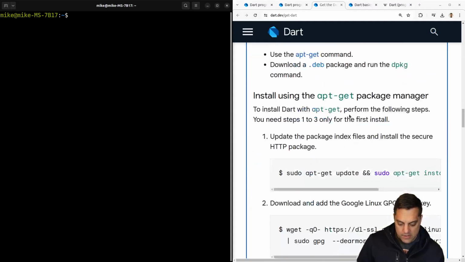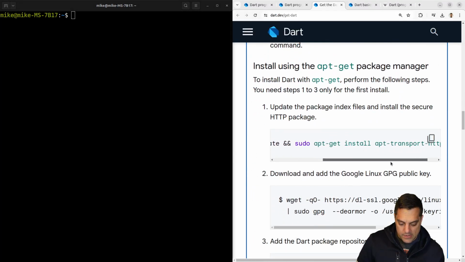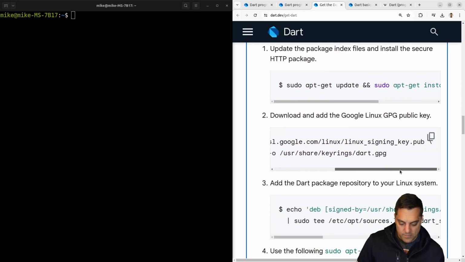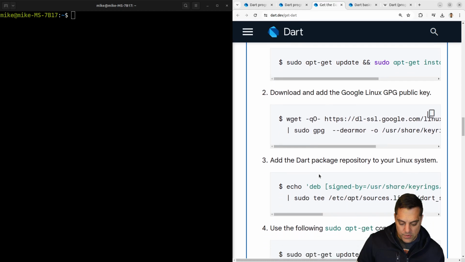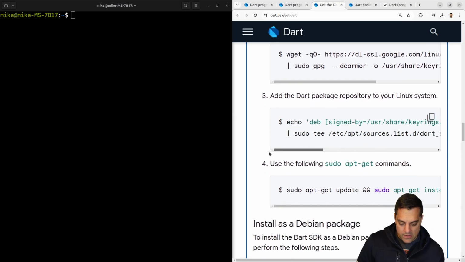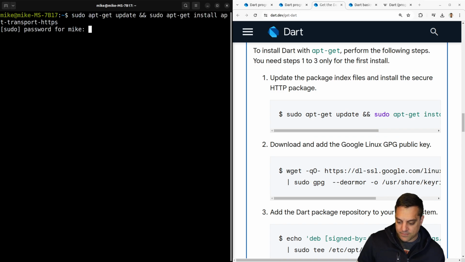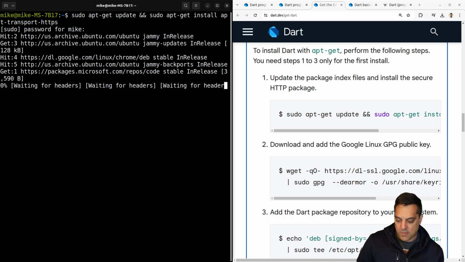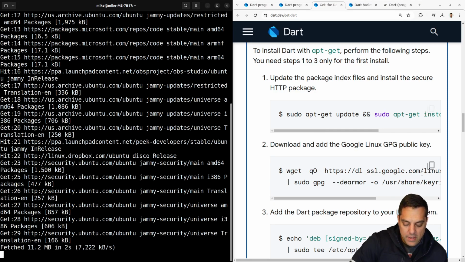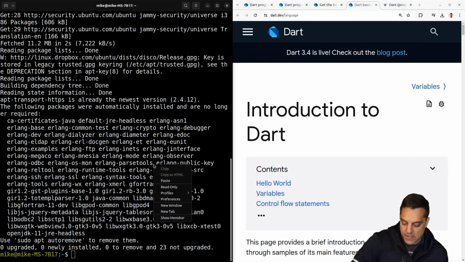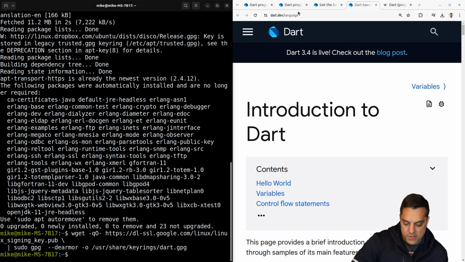And let's install. Okay, so update my package index. Okay, let's... Linux GPG key. Okay, Dart repository. Okay, so let's just do it by their instructions. That's fine. Type in my super secret password. Hopefully you didn't see it. And we'll go ahead and get this stuff started here as we find our resources here. Oops. Okay, this won't take too long, I guess.